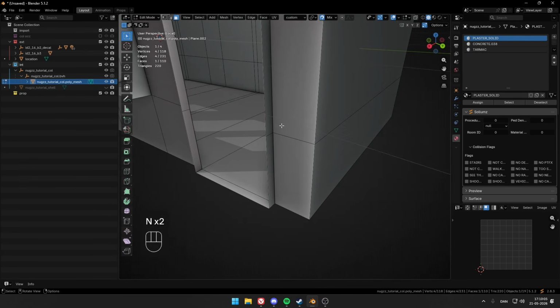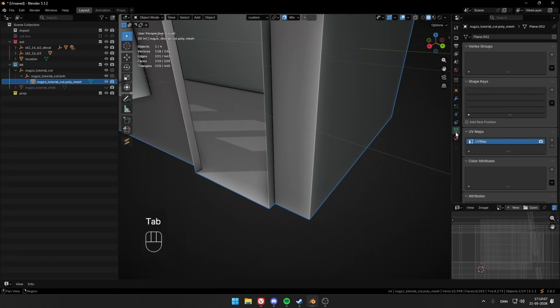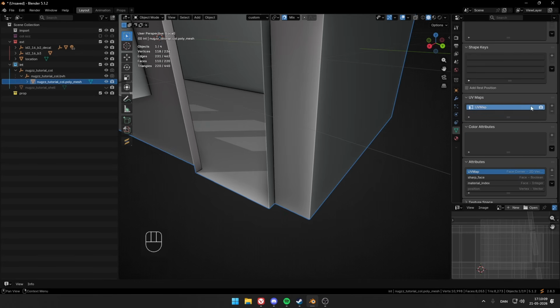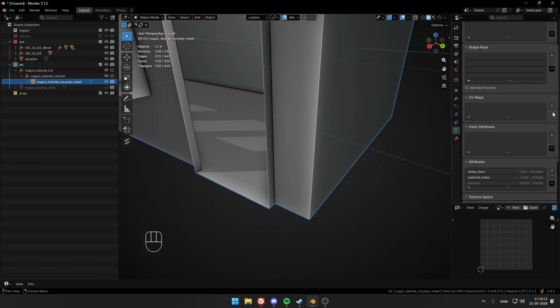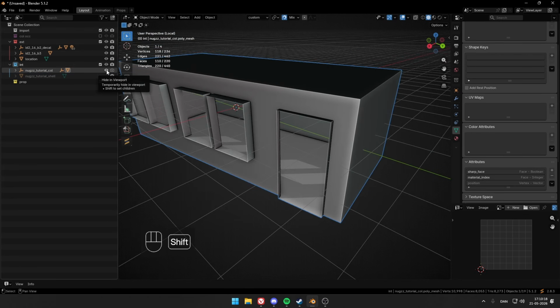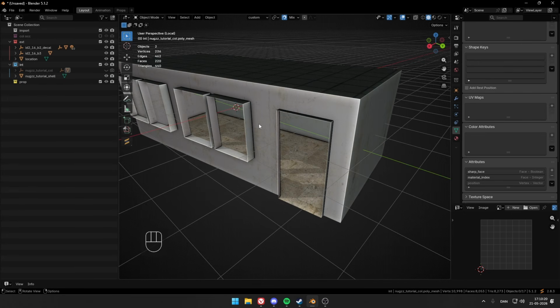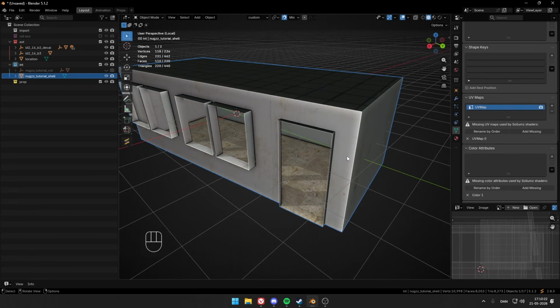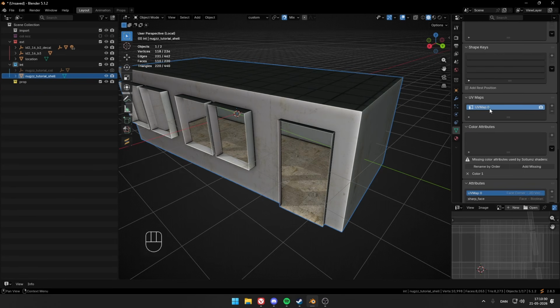Now we want to go ahead into data. We want to remove the UV map. So just go ahead and remove that. We don't need that. Amazing. We can go back, hide the collision, unhide the shell, because now in data again, the UV map, we need to rename it to UV map space 0, and we need to give it a color attribute.